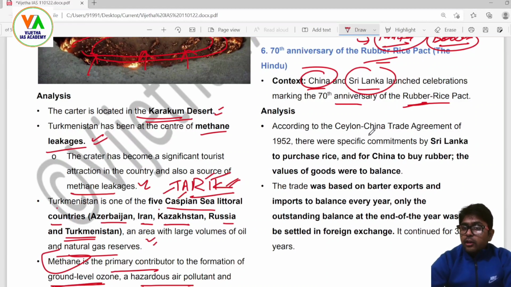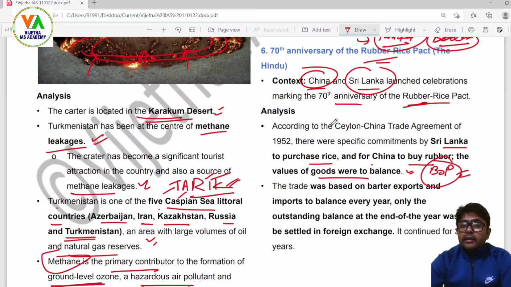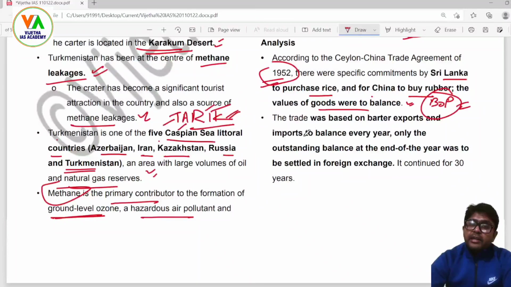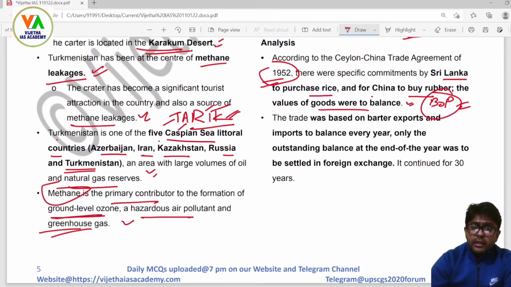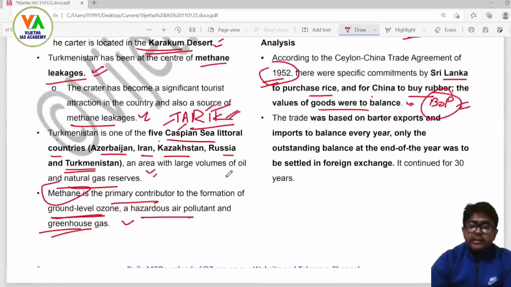According to the Ceylon-China Trade Agreement of 1952, there were specific commitments by Sri Lanka to purchase rice and for China to buy rubber. The values of goods were to balance, which means the balance of payments was to be maintained. This agreement was signed in 1952 between these two nations, and now it is completing its 70th anniversary, so you should have an idea of how this trade is going to reshape after 70 years, how it is working now, and what India can actually see here.